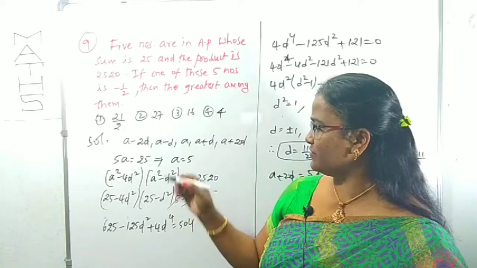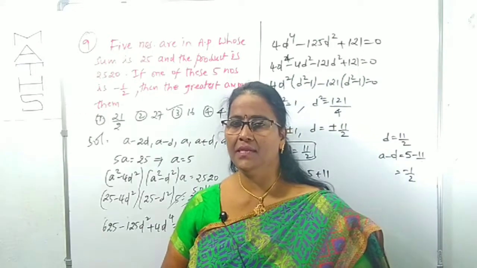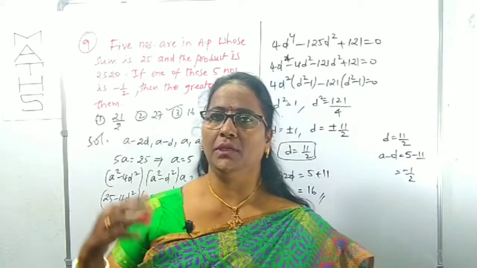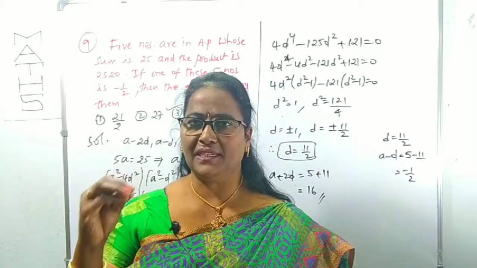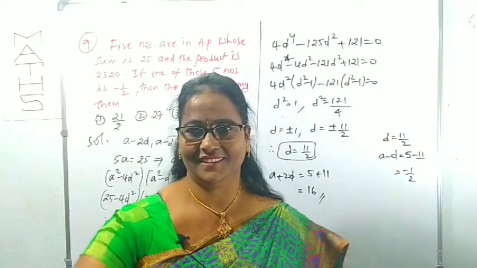According to the options, which option is correct? It is clearly the third option. Is it clear? So it's very simple. We have to choose the 5 terms for easy calculation purposes in AP like this.